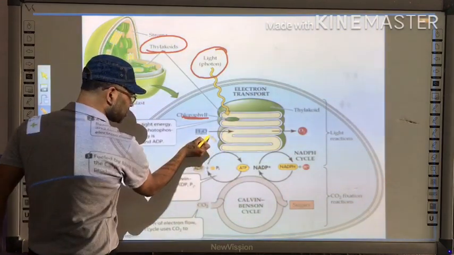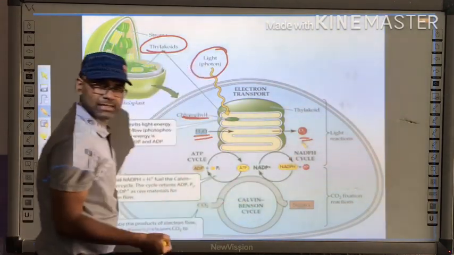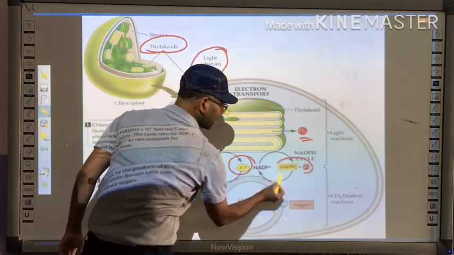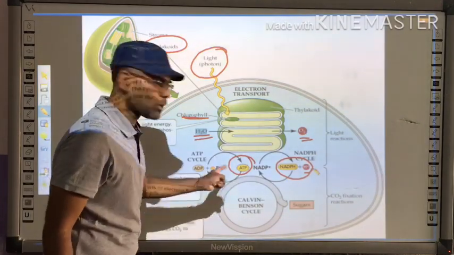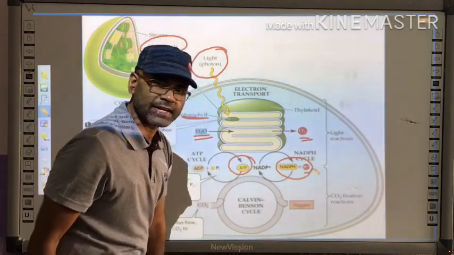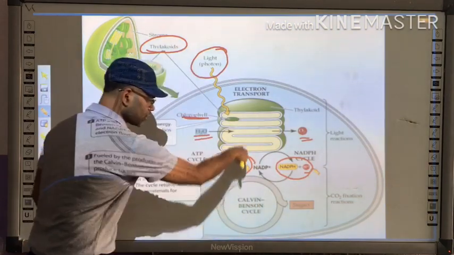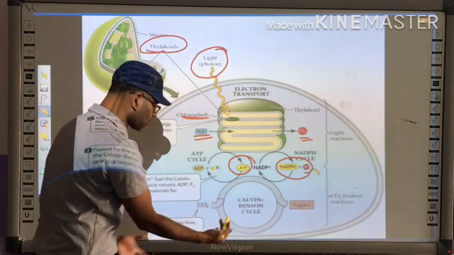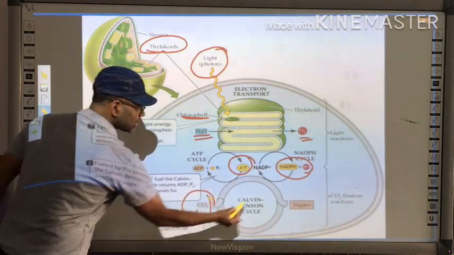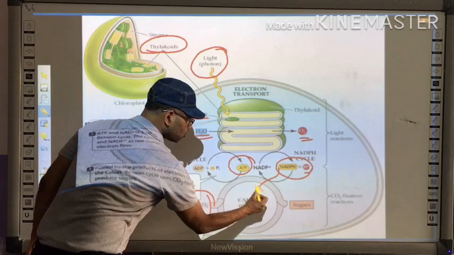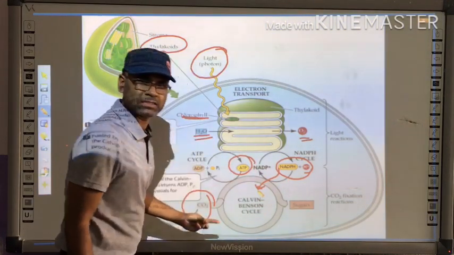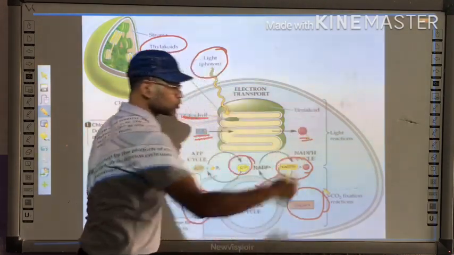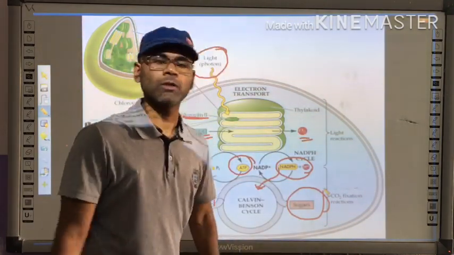As a result, it splits water into oxygen, and it generates molecules like ATP and NADPH. These two molecules are used in the dark phase, and in the dark phase, in the absence of light, carbon dioxide uses ATP and NADPH2, undergoes a cyclic process called the Calvin cycle, and ultimately leads to form a sugar molecule or glucose molecule.